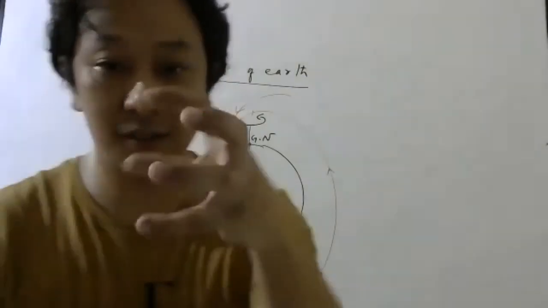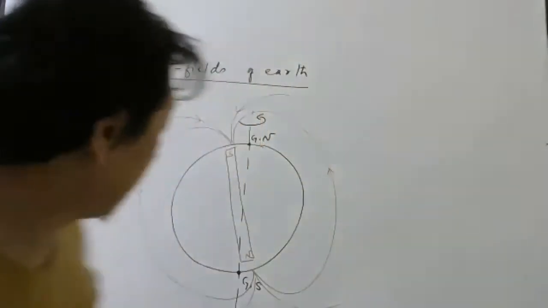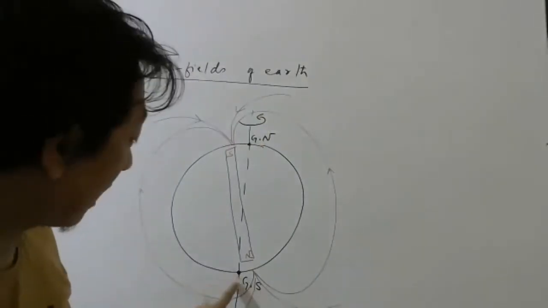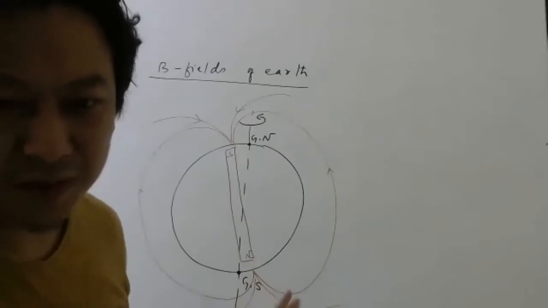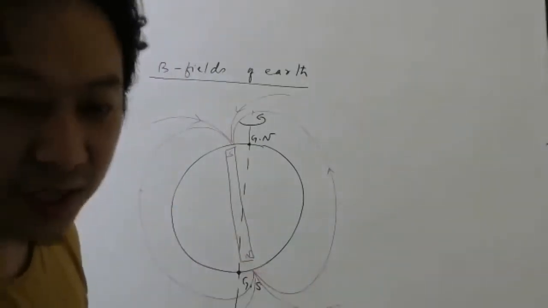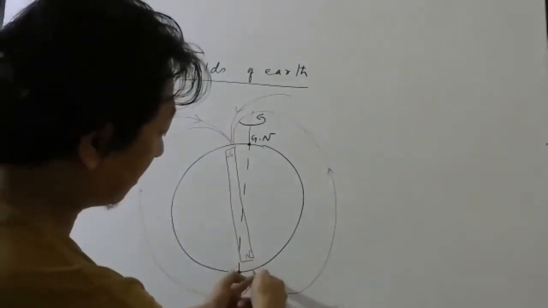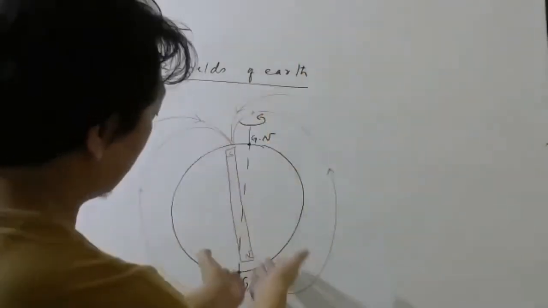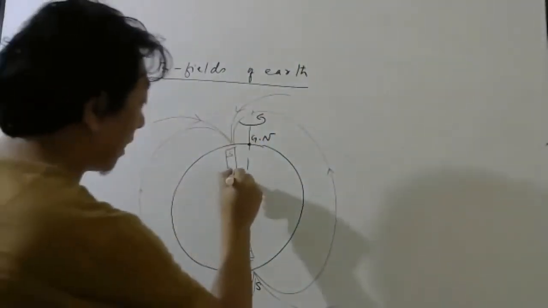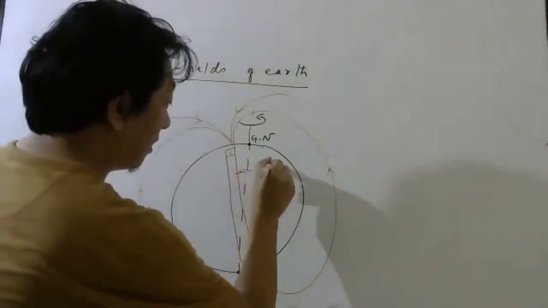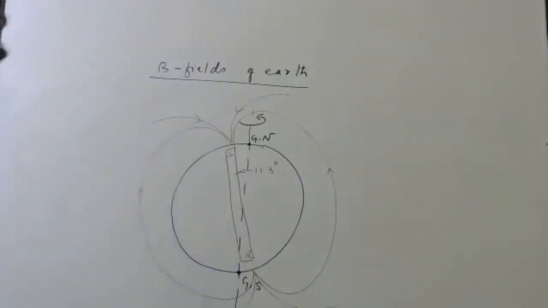So if this is the Earth, it is not perfectly starting from the geographic South Pole. Slightly, I think this distance is around 500 kilometers, something. I don't exactly remember. You can Google and check. So from somewhere here, it starts like this and goes like this. So it is at some angle. This angle is found to be approximately 11.3 degrees.